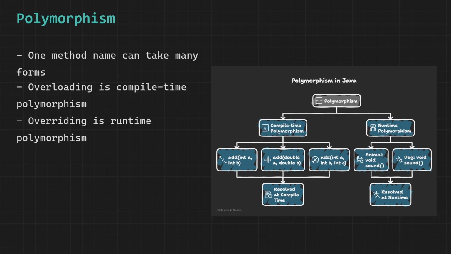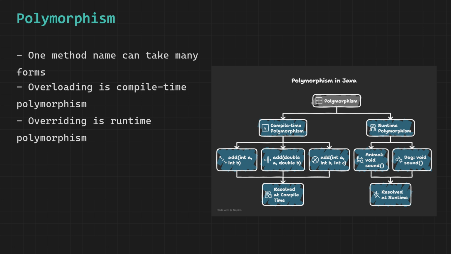The word polymorphism comes from Greek. Poly means many and morph means form. So polymorphism literally means the ability to take many forms. In Java, this concept appears in two very different ways, and understanding both clearly is essential.